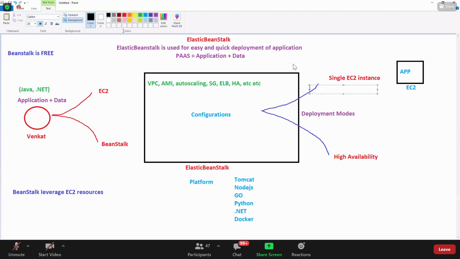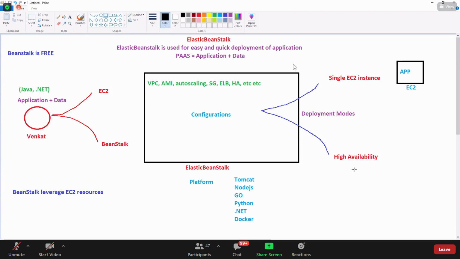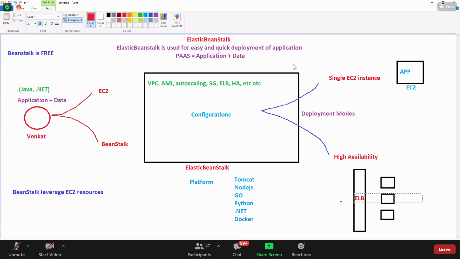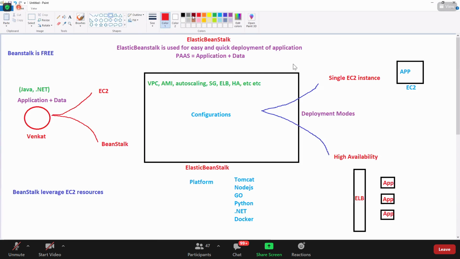On the other side, high availability. What is the concept of high availability? You have a load balancer, the ELB, and you have EC2 instances. If you select it, it's just a matter of selection; everything will be deployed automatically. Beanstalk will put the application inside it, and automatically it will be inside your target group.